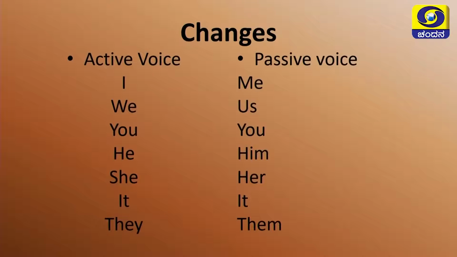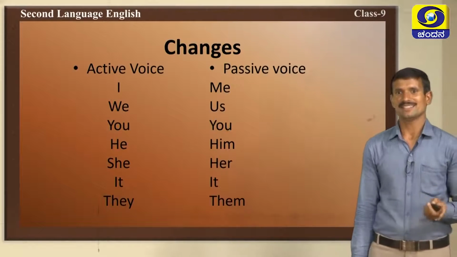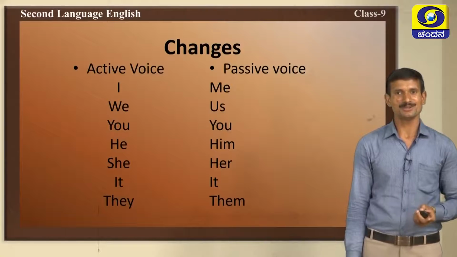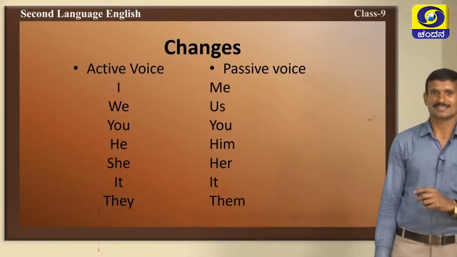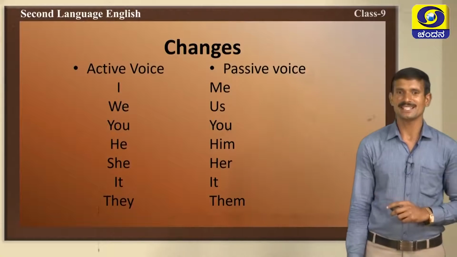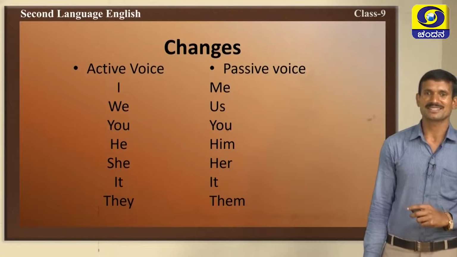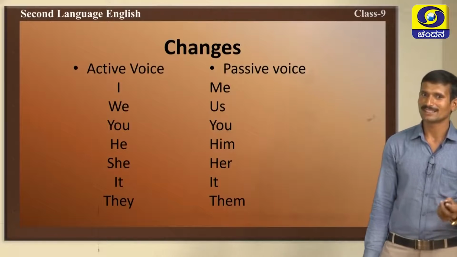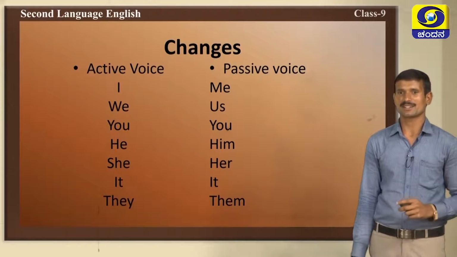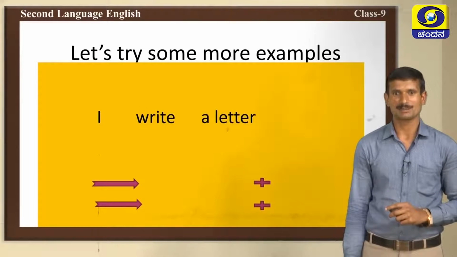Let us know. These are the changes we should follow from active to passive voice. Changes from active voice to passive voice: I changes into me, we into us, you remains the same, he into him, she into her, it remains the same, they into them. Let us practice many more examples. Let us try some more examples now.